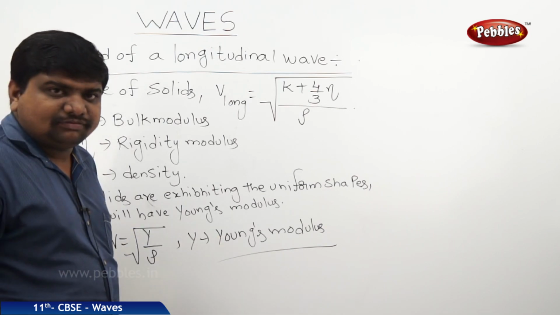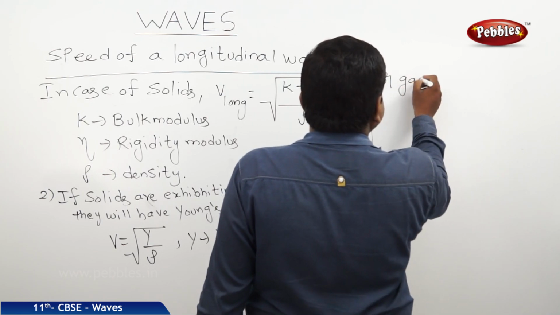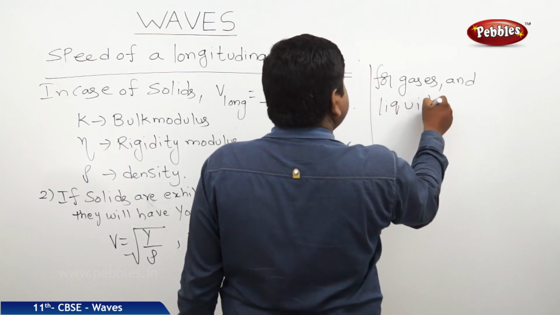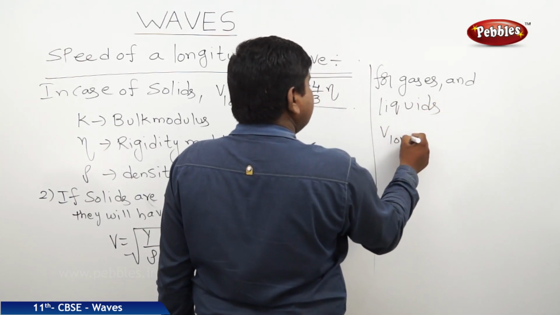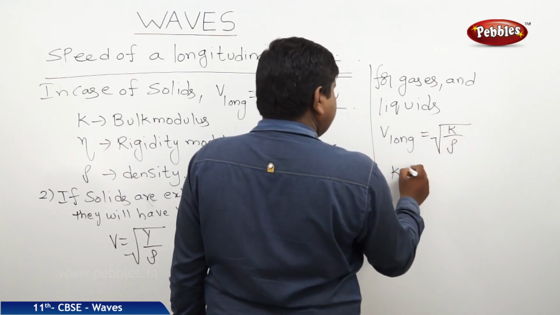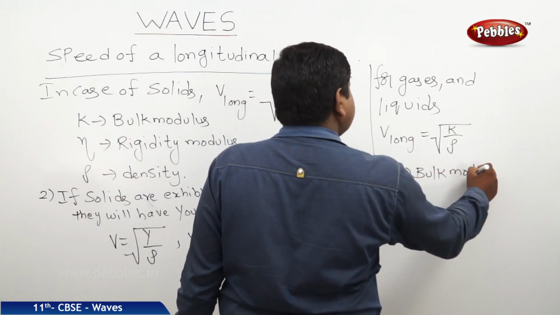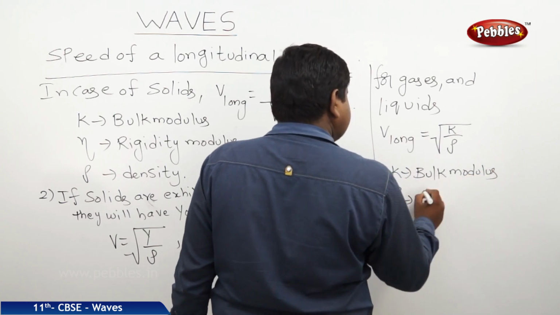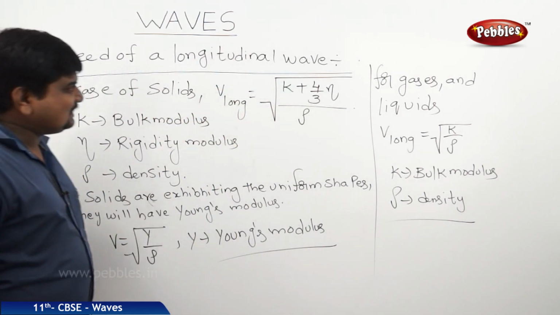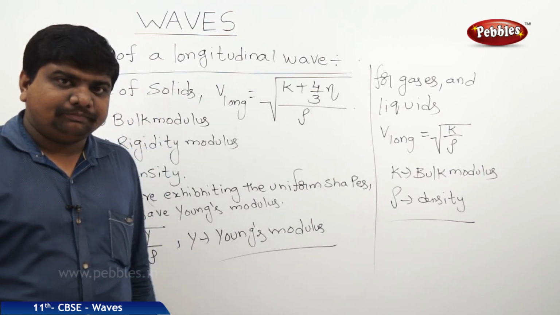Then what about the fluids, for gases and liquids? For gases and liquids, V longitudinal is equal to square root of K by rho, where K is bulk modulus and rho is density. Such like this, we can classify the speed of transverse waves and longitudinal waves in different media.